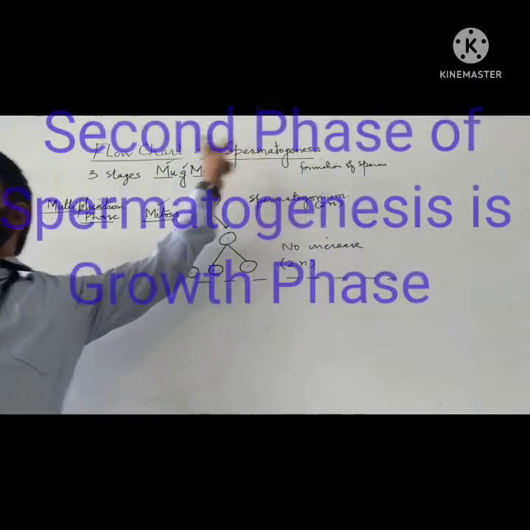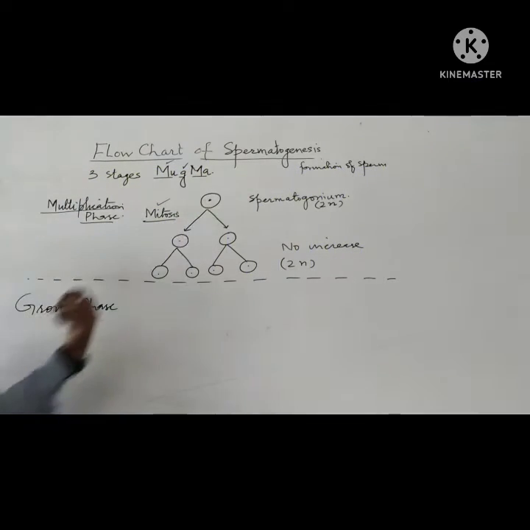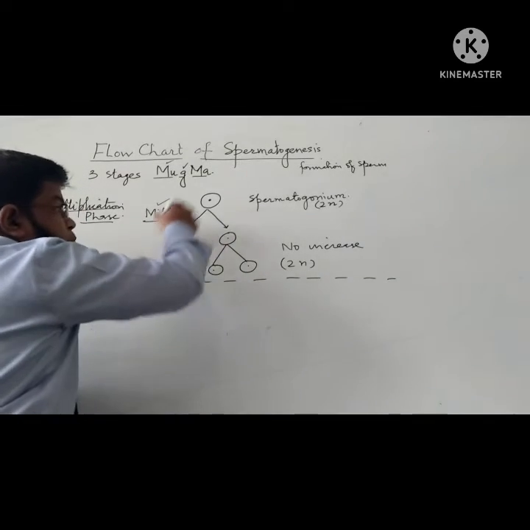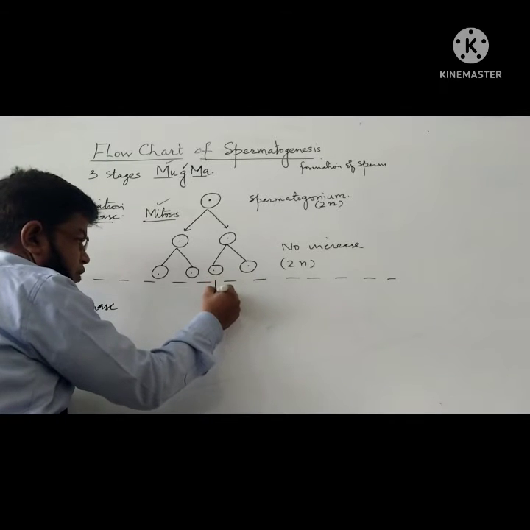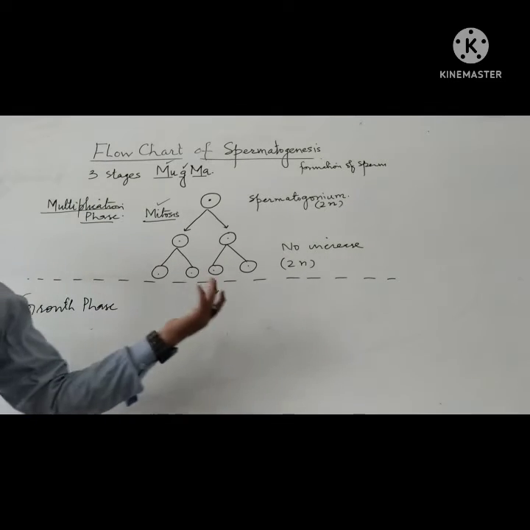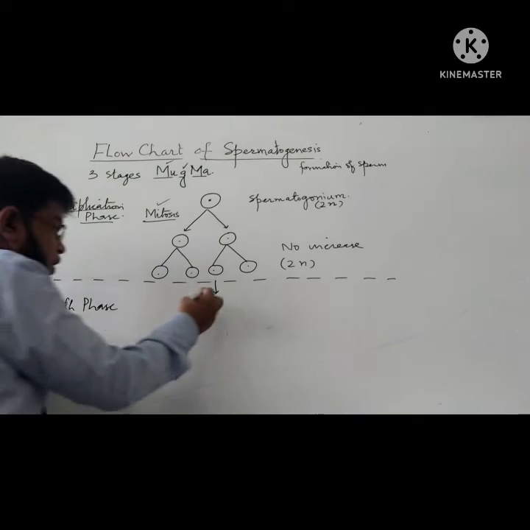This is the second phase of spermatogenesis. First phase was multiplication, and the second phase is the growth phase. Now what happens in this growth phase? All these are spermatogonia. All the cases will be the same, but I am just taking one. What happens?